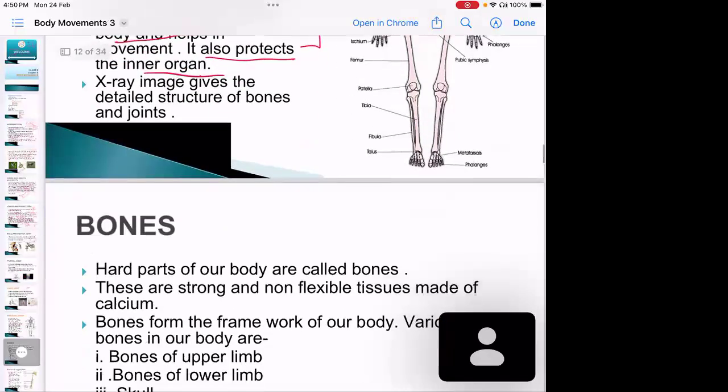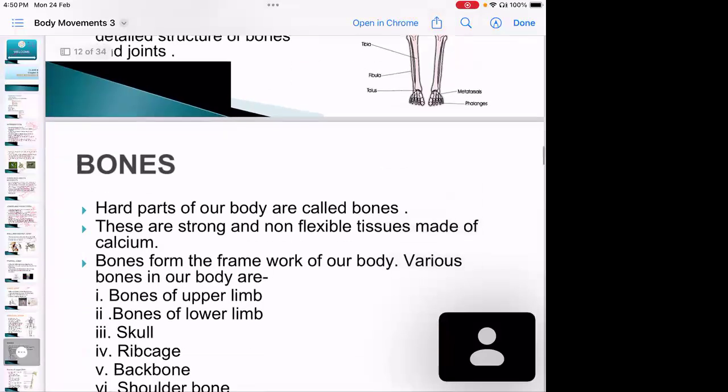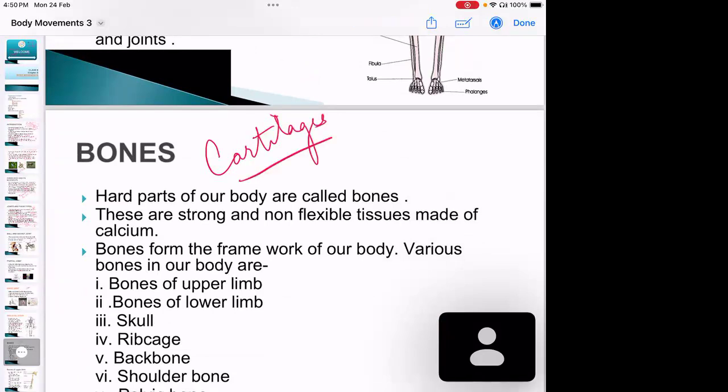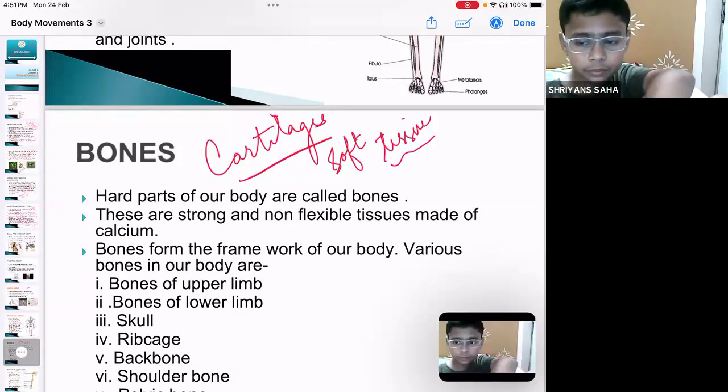Then the bones: the hard parts of our body are called bones. So two things we have. Bones are basically the hard part, whereas cartilages, are they hard or soft? They're not that hard, but not that soft either. Correct. So they are called soft tissue. Now, if I say they are soft tissue, does it mean that we can break them down? No, ma'am.